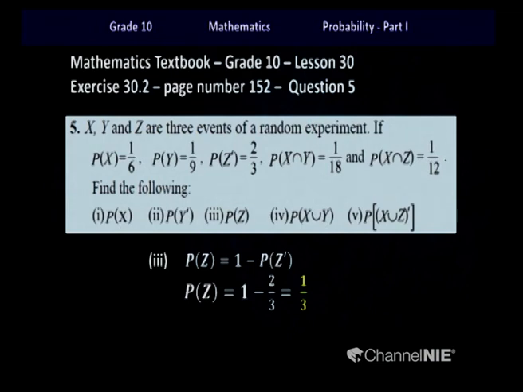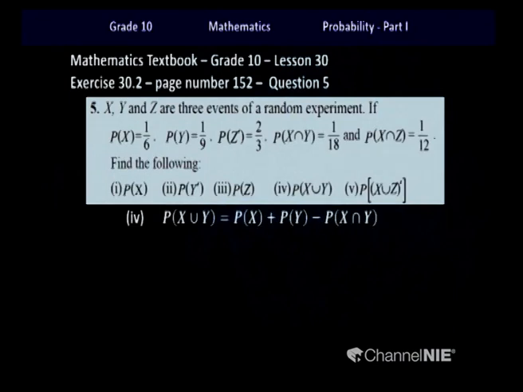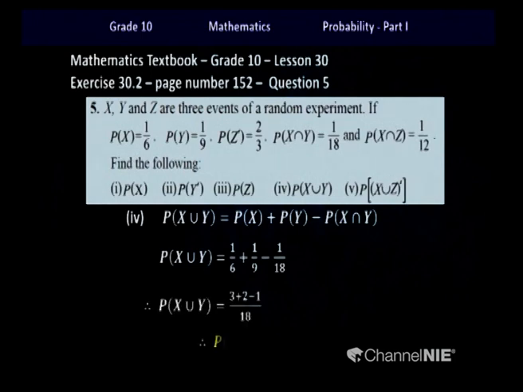So I think it is very easy now for you all to substitute these values and find out the answers. All these formulas you can remember and use as you wish. The fourth part of it, the probability of X union Y. It is equal to probability of X plus probability of Y minus probability of X intersection Y. Now children, we have to substitute these three values and find out the answer. Probability of X union Y is going to be equal to 4 over 18.